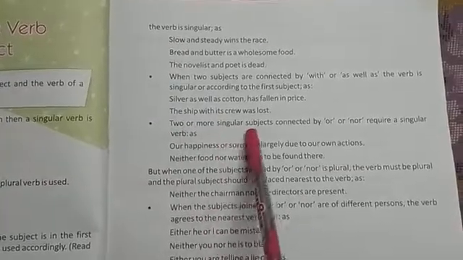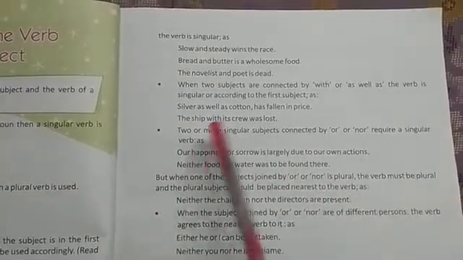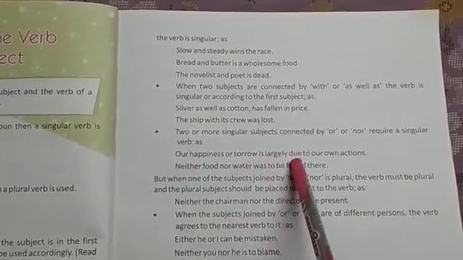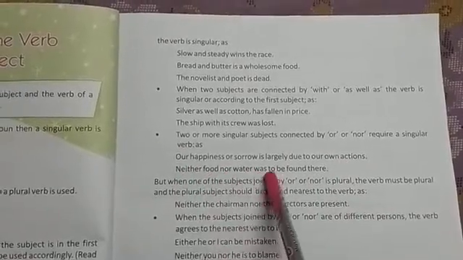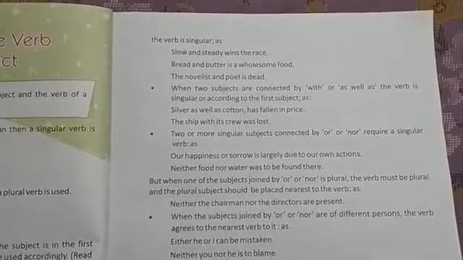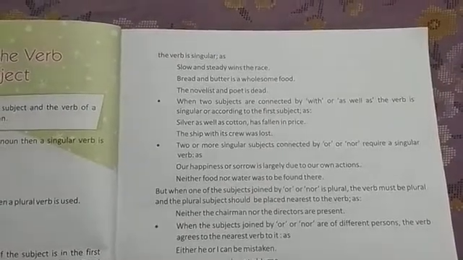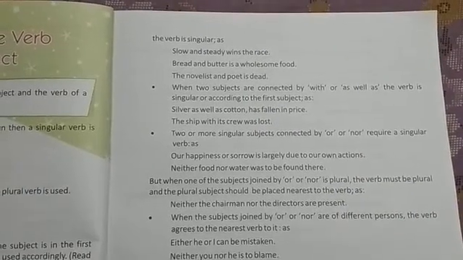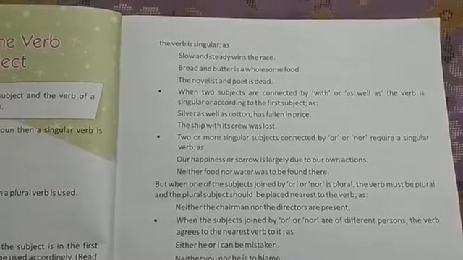Two or more singular subjects connected by or or nor require a singular verb. As in: our happiness or sorrow is largely due to our own action; neither food nor water was to be found there. So whenever two or more singular subjects are connected by or or nor, we will use a singular verb with it.